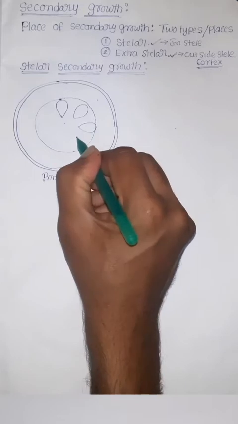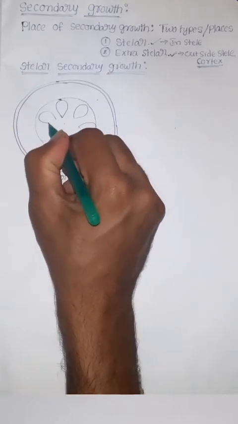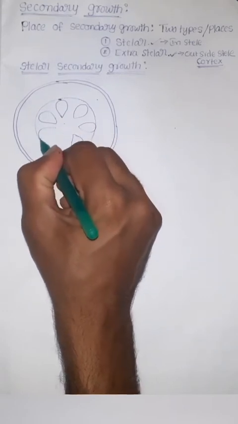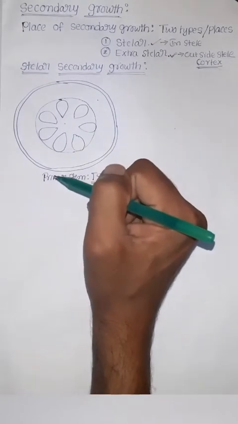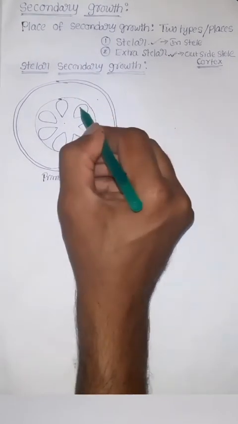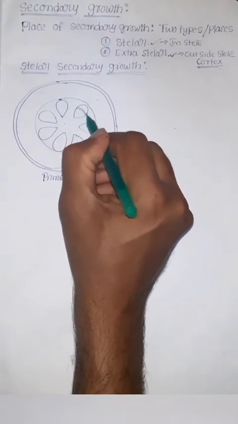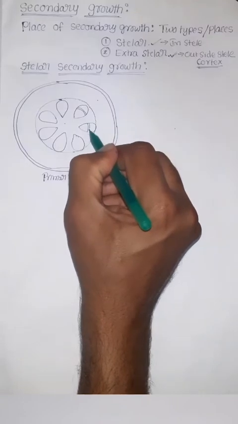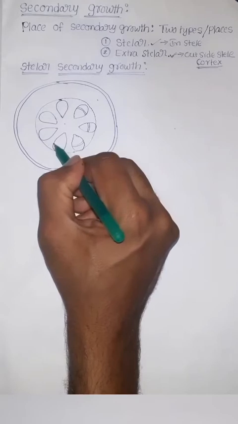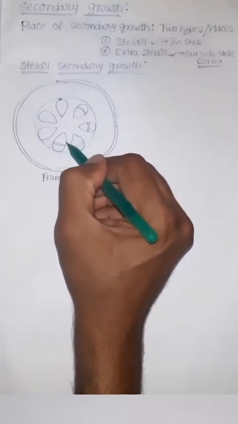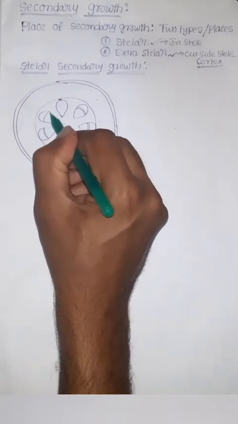These are vascular bundles I am drawing. In dicot stems, the vascular bundles are arranged in one ring-like manner. Here the vascular bundles contain vascular cambium. That's why the vascular bundles in dicot stems are called open type of vascular bundles.